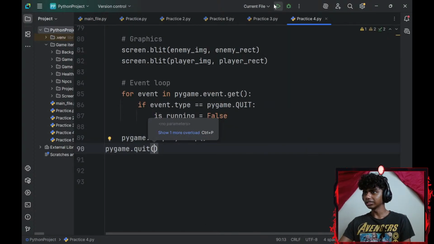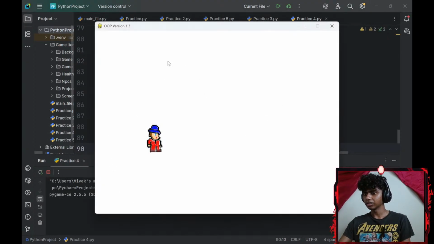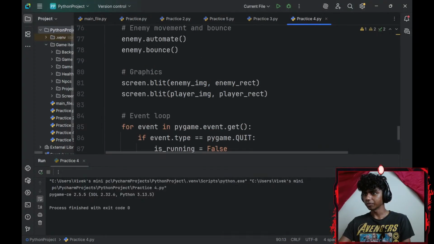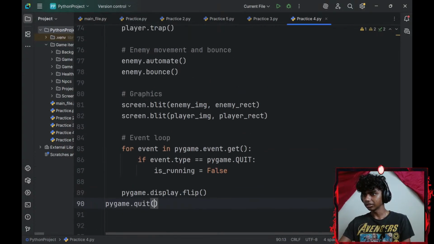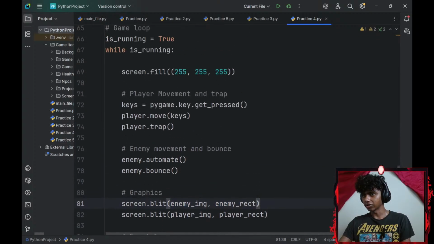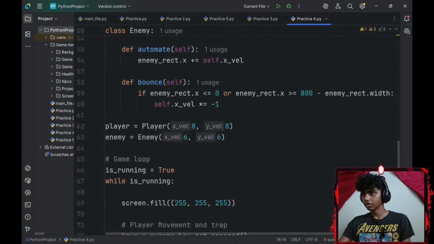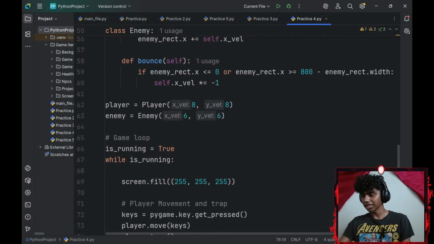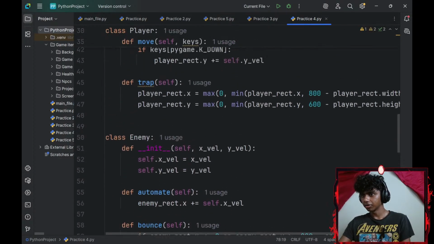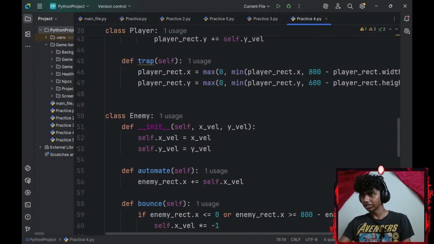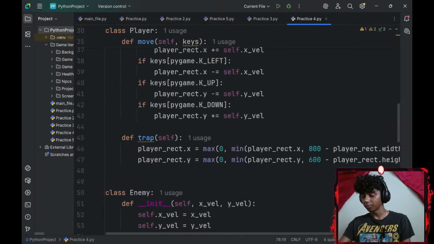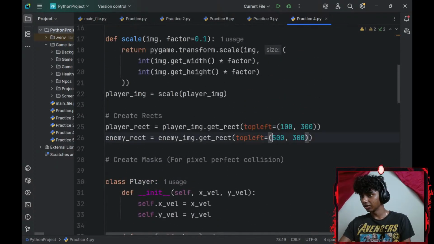Okay, now let's test this out. If I run the command, my player is here. Where's my enemy at? Didn't I blit him in? Screen.blit enemy_rect. Okay, automate my enemies. My enemy's position is most likely wrong. X-axis velocity, y-axis velocity. I didn't have a position for my enemy. No, I did. 500, 300.